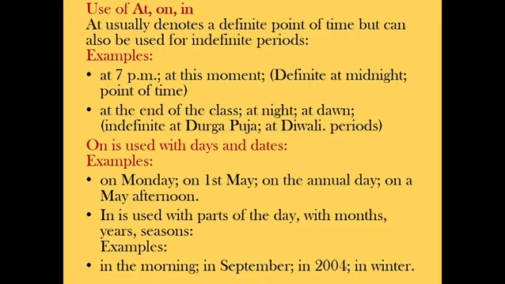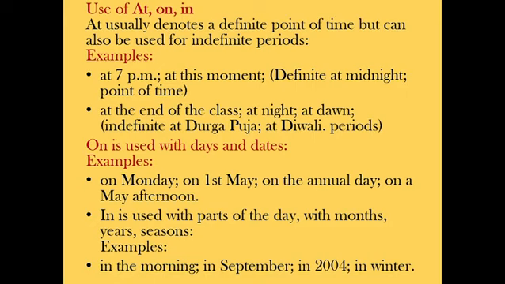At the end of the class, at night, at dawn. So it is indefinite. At Durga Puja, at Diwali, this is what it denotes, that is the indefinite time of it. So you have to make out the difference, and I have always told you, you have to gauge your sentences. You have to know where to use at, where to use in, and where to be using on.